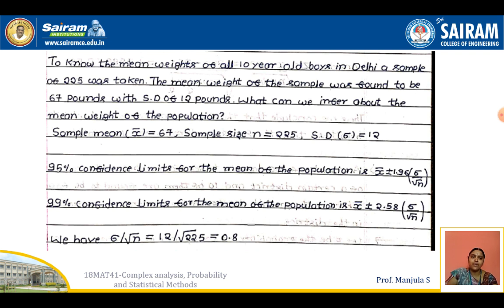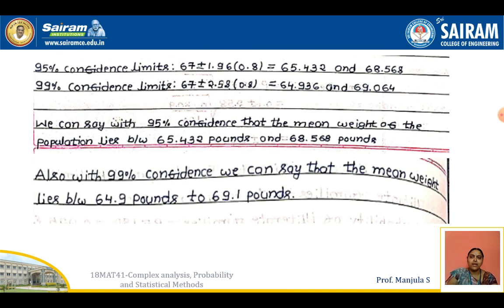The formula for the 95% confidence limits will be x bar plus or minus 1.96 into sigma divided by root n. For the 99%, the formula will be x bar plus or minus 2.58 sigma divided by square root of n. First we'll find sigma divided by square root of n, that is 0.8. Now by substitution in the formula, for 95% we are getting 65.432 and 68.568.